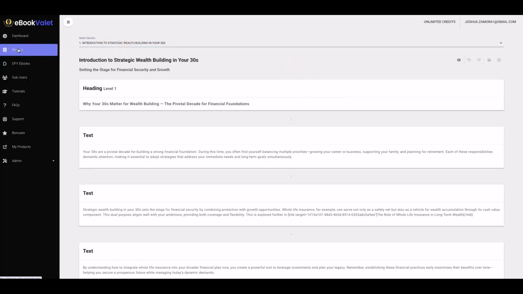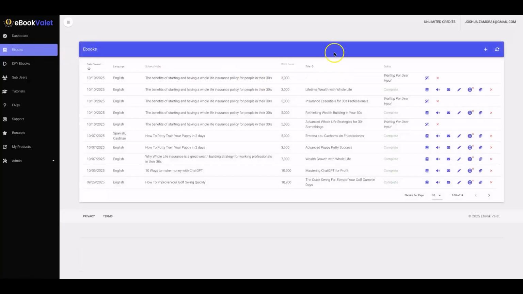All right. So we do have a complete built-in editor in there. And then we also have some done for you ebooks that you'll be able to get access to. So if you want to come in here and just grab some ebooks in some of the hottest niches out there, we're going to have that available. Those ebooks are also going to come with a complete step-by-step 7-part email series that you can load up to your autoresponder and start providing even more value to your subscribers.